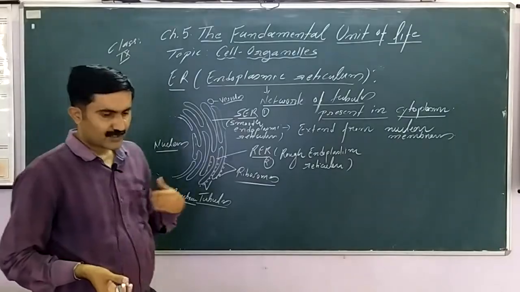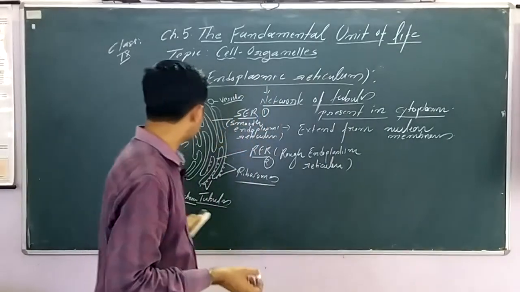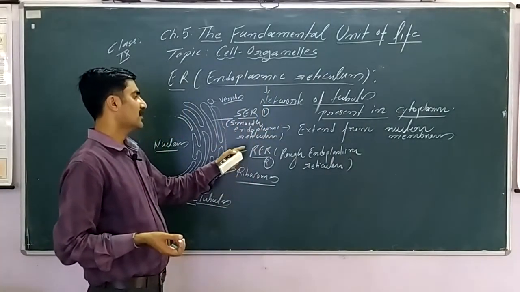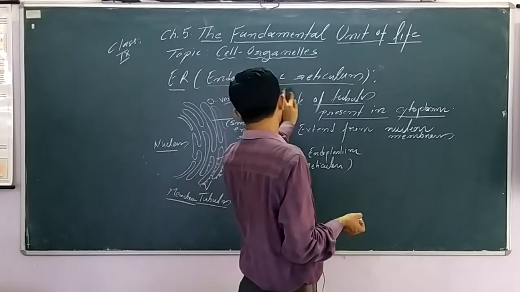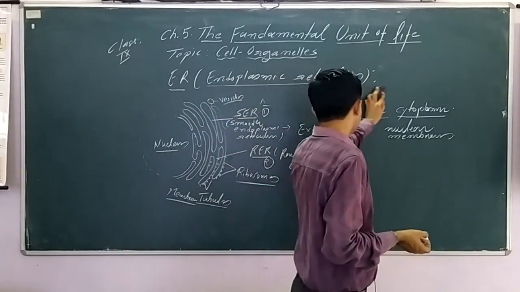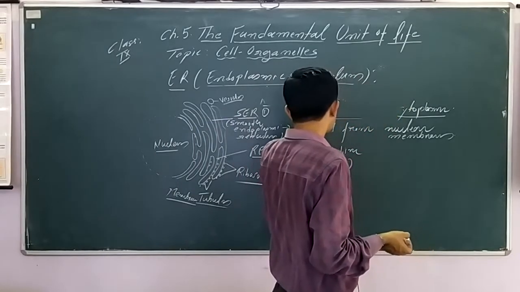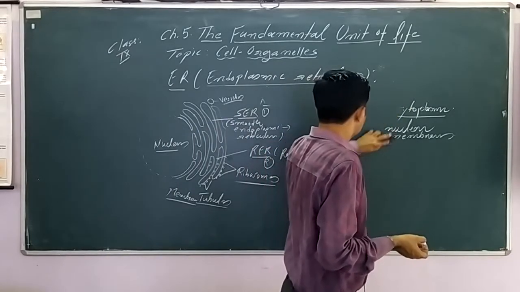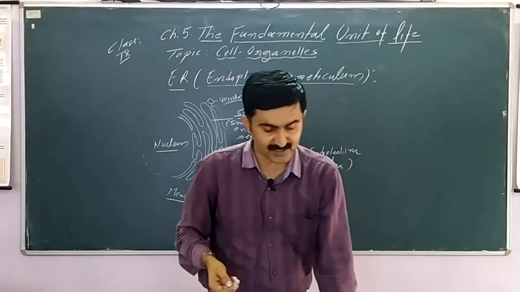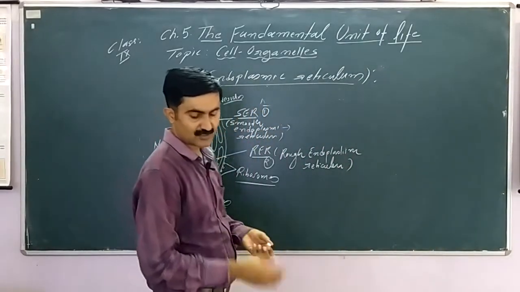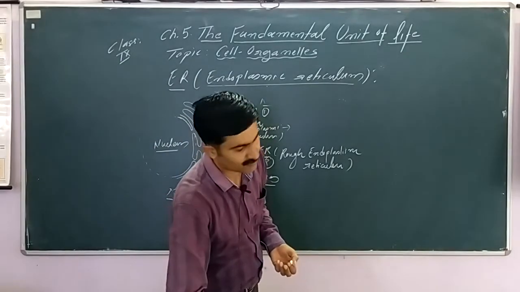Now let's look at the further differences between them. Rough endoplasmic reticulum has ribosomes, and ribosomes make its tubule surface rough. That's why it is called rough endoplasmic reticulum.